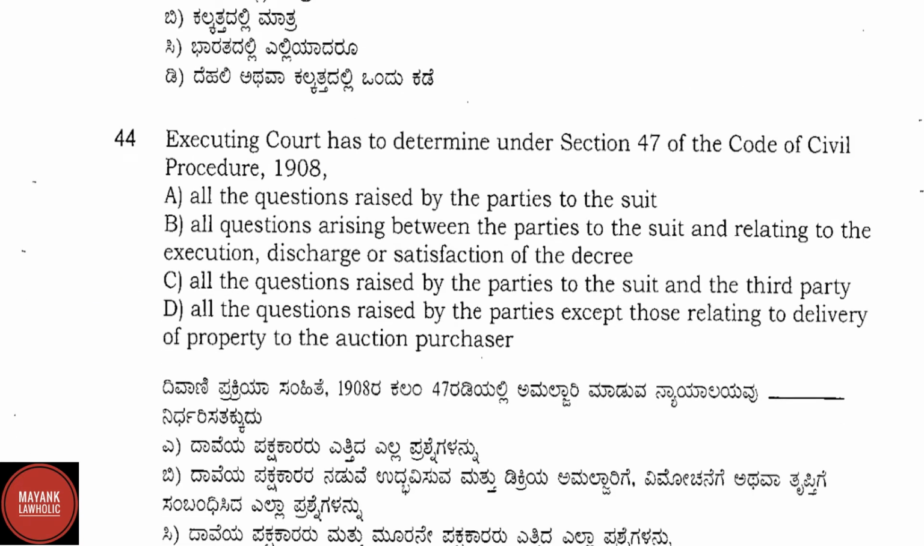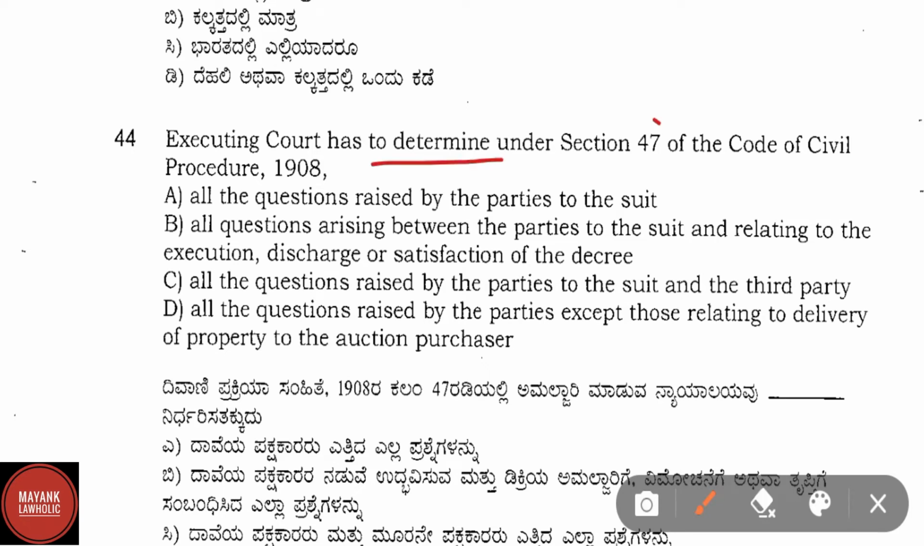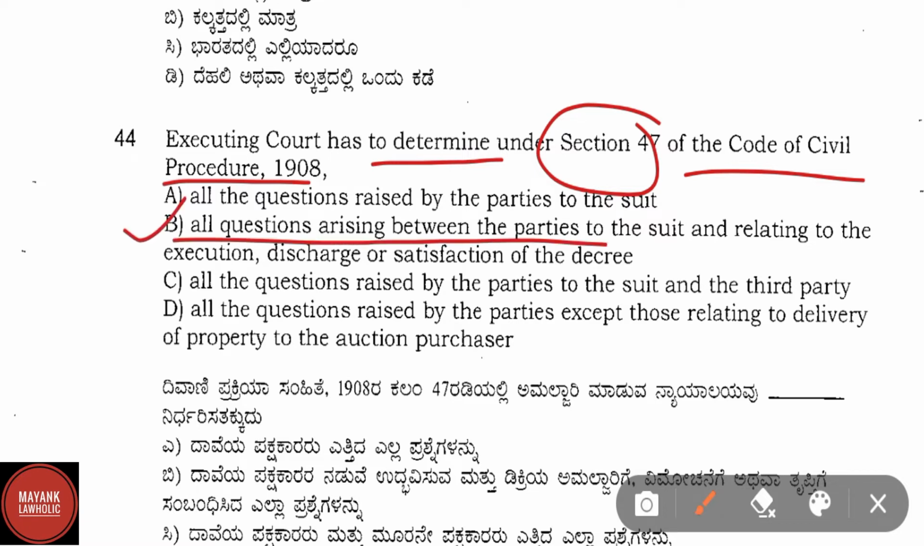Question number 44. Executing court has to determine under section 47 of the Code of Civil Procedure 1908. Correct answer is option B, that is all questions arising between the parties to the suit and relating to the execution, discharge or satisfaction of the decree. Executing court under section 47 of CPC has to determine all questions arising between the parties to the suit and relating to the execution, discharge or satisfaction of the decree.